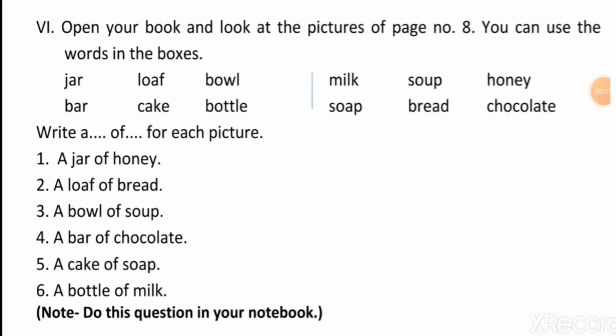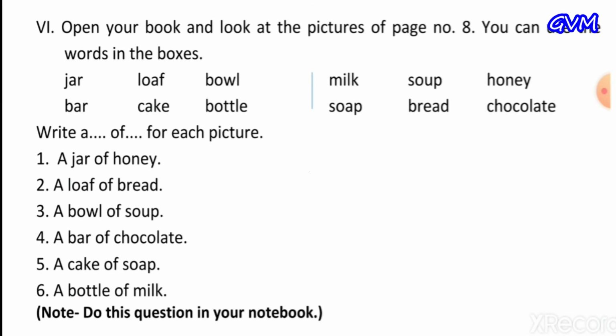Question number 6. Open your book and look at the picture on page number 8. You can use the words in the boxes: jar, loaf, bowl, bar, cake, bottle, milk, soup, honey, soap, bread and chocolate. Write a ... of ... for each picture. First, a jar of honey. Second, a loaf of bread. Third, a bowl of soup. Fourth, a bar of chocolate. Fifth, a cake of soap. Sixth, a bottle of milk.